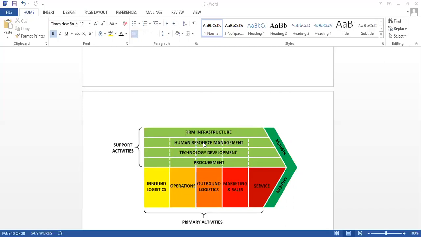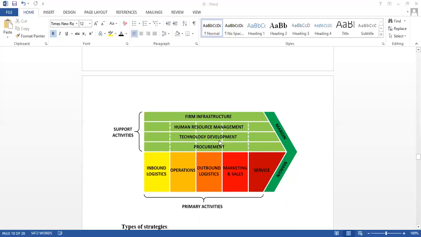So the skills of the employees, or the relations of the employees, how they are working, their qualities, their qualifications, or the training that we provide to them in order to carry out the work. All these things come under human resource management.